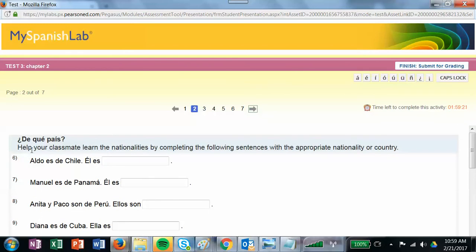This one says, ¿De qué país? Help your classmate learn the nationalities by completing the following sentences with the appropriate nationality or country. So if you're given the country, then you're going to want to give the nationality. It says, Aldo is de Chile, so you'd want to say that he is Chilean.